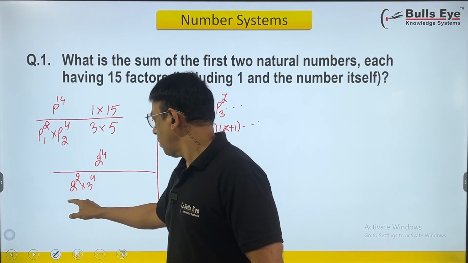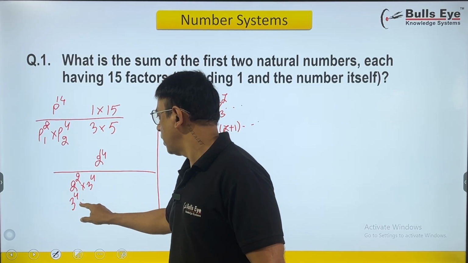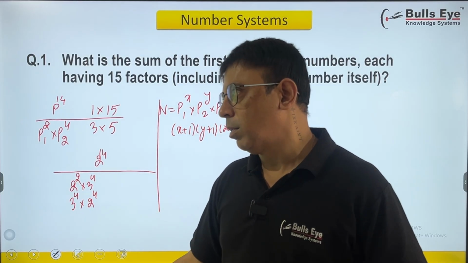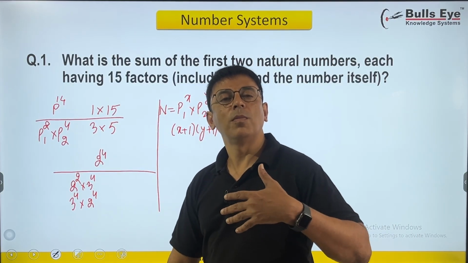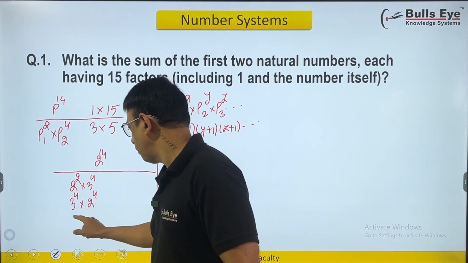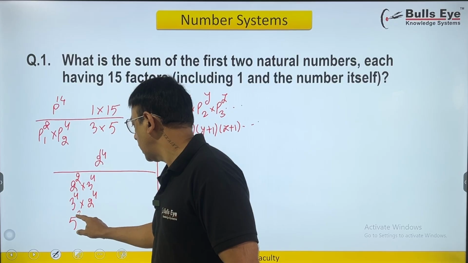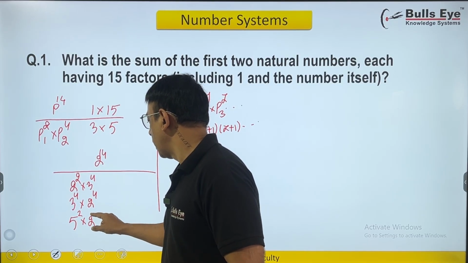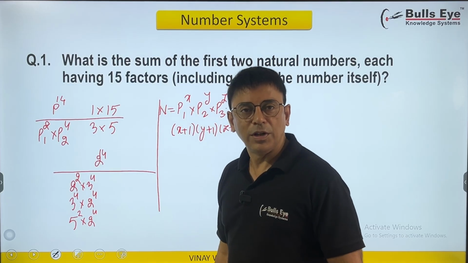Noted. The other possibility is just swap the bases, right? Third, 2 and 3, the first two prime numbers we have taken, is 5 going to be a part of it if I take less as the exponent and 2 as the other part? It's again 3 into 5, 15.